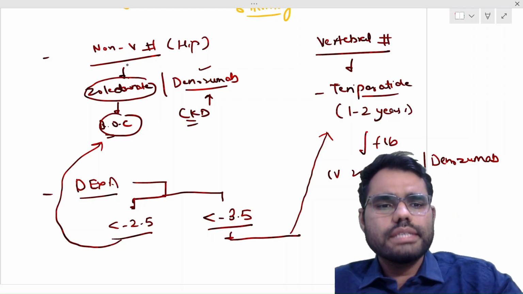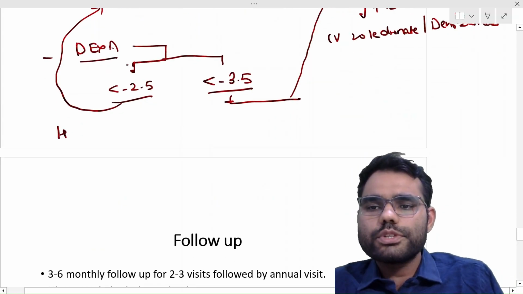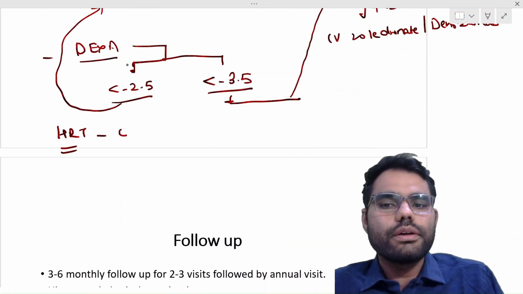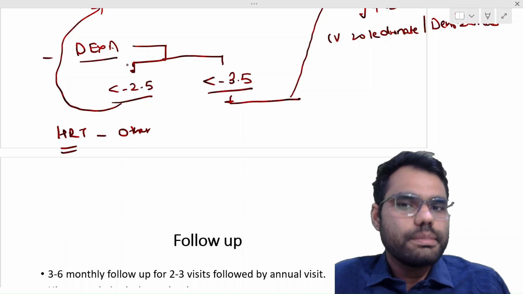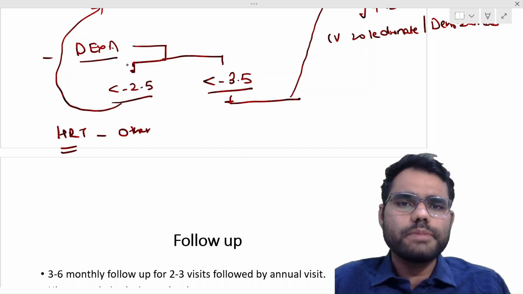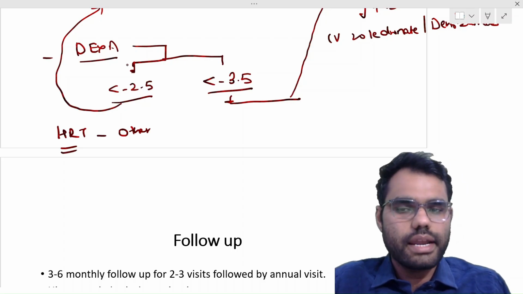Apart from them, what is the role of hormone replacement therapy? Although it can be used in postmenopausal women, it is used only when there is some other indication also. For example, if refractory vasomotor symptoms are there plus osteoporosis, then we can use hormone replacement therapy. For isolated osteoporosis, even if it is postmenopausal, we prefer to use bisphosphonates.